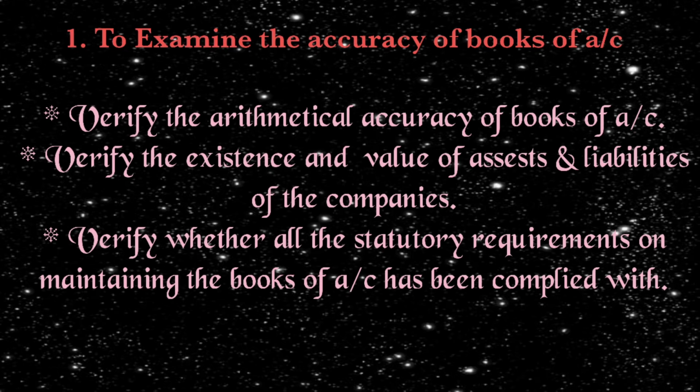Next is liabilities. If there are any current liabilities, any net profit or net loss, or any capital invested in the company, those things have to be accurately checked and verified by the auditor.